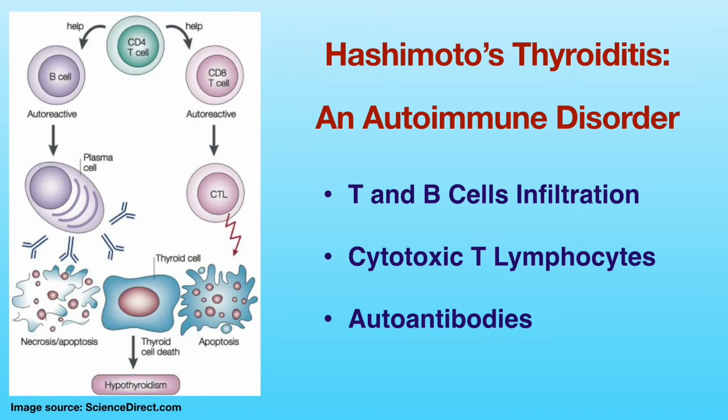Studies have found infiltration of T cells and B cells in the thyroid of patients with Hashimoto's thyroiditis. It was believed that cytotoxic T lymphocytes play an important role in the destruction of the thyroid gland. Autoantibodies may also be involved in the death of thyroid cells.